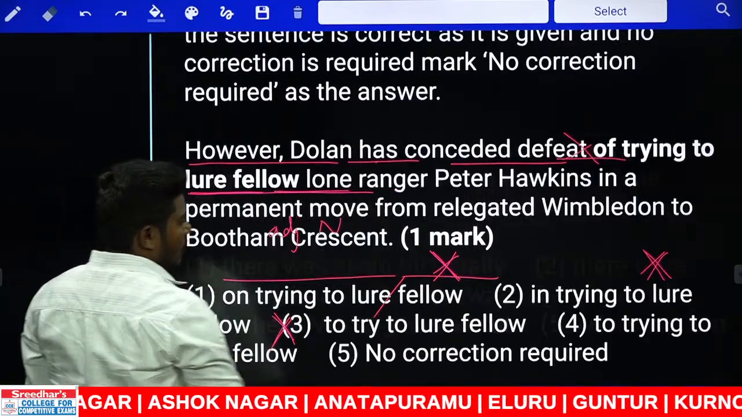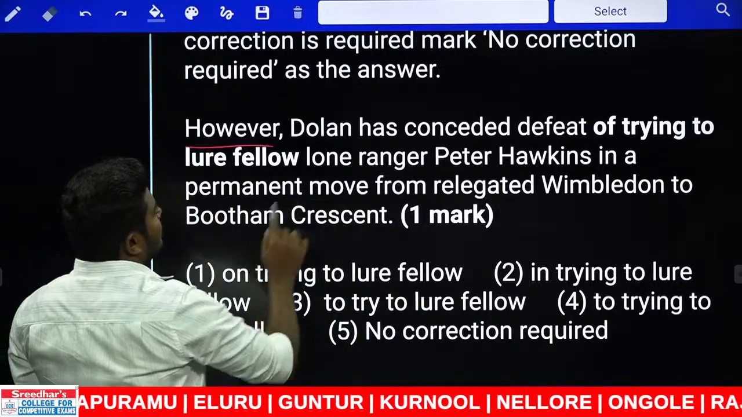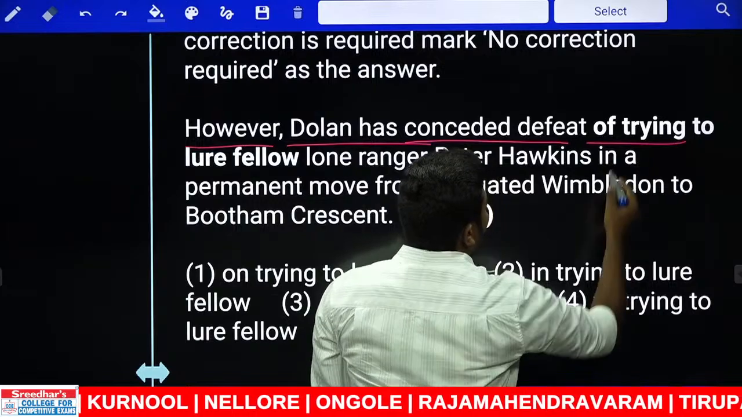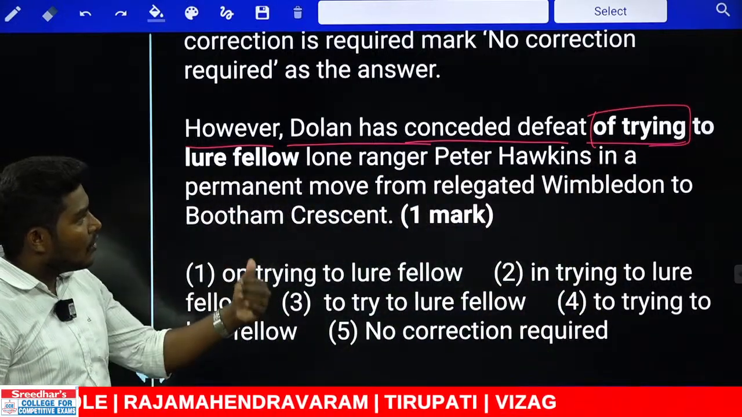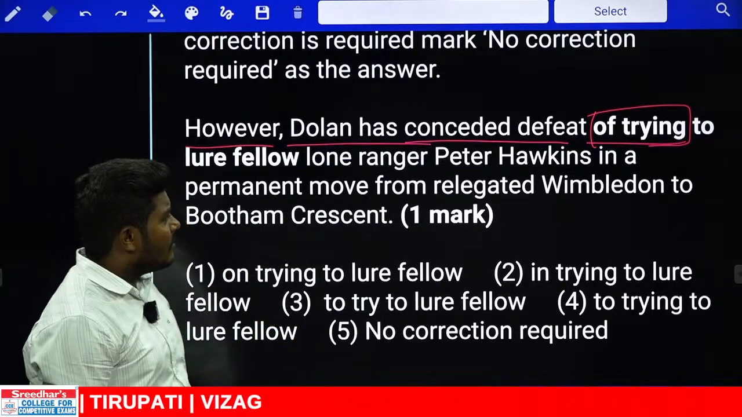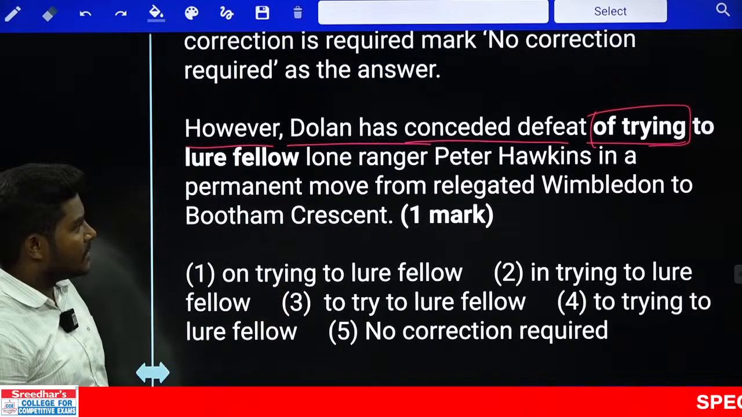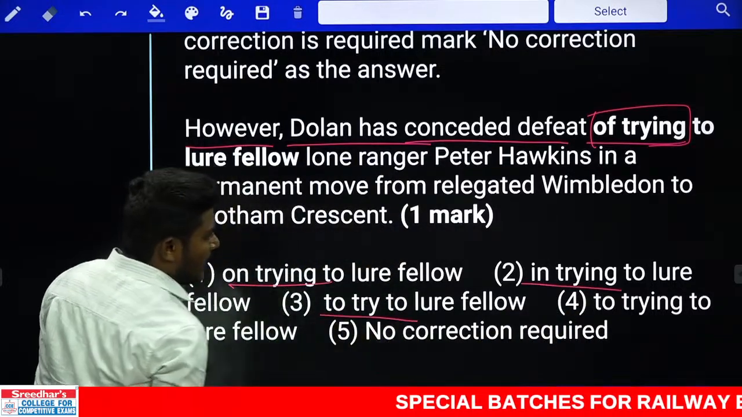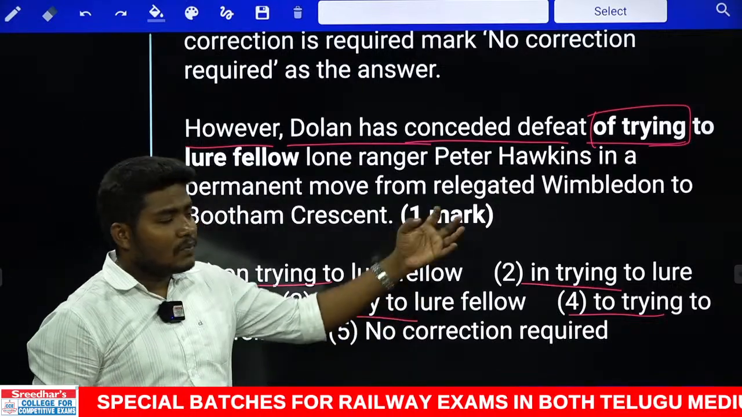Next, 127. Look at this. However, Dolan has conceded defeat of trying to, can you change this combination, of trying to lure fellow Lone Ranger Peter Hawkins in a permanent move from relegated Wimbledon to Botham Crescent. If you look at the combinations in the options, on trying to, another one is in trying to, another one is to try to, another one is to trying to. Can you tell me which is a proper preposition that can be used with the word try?